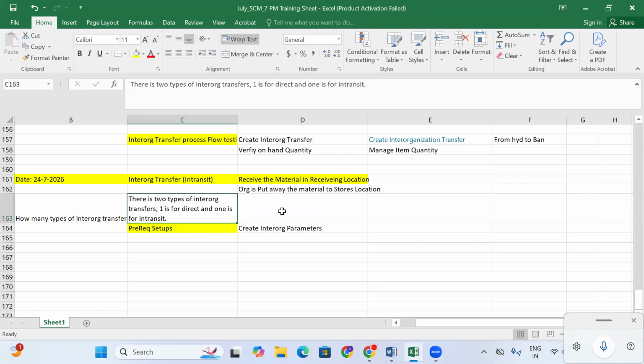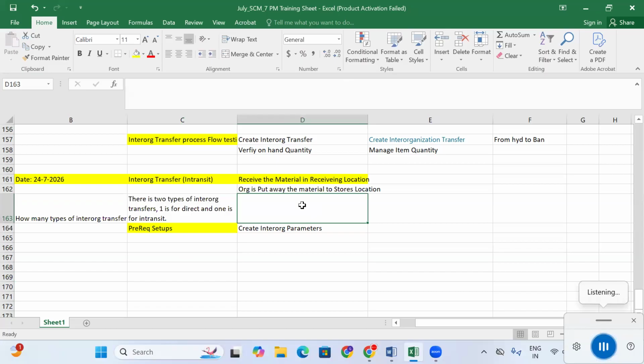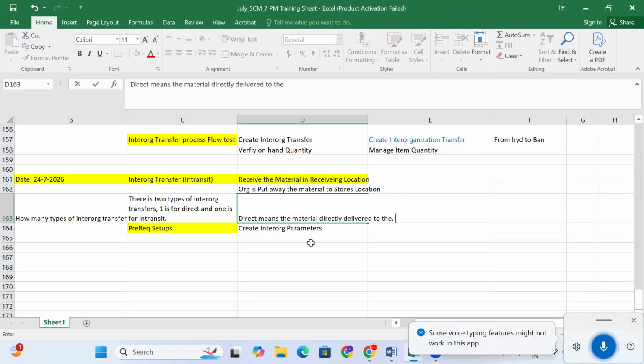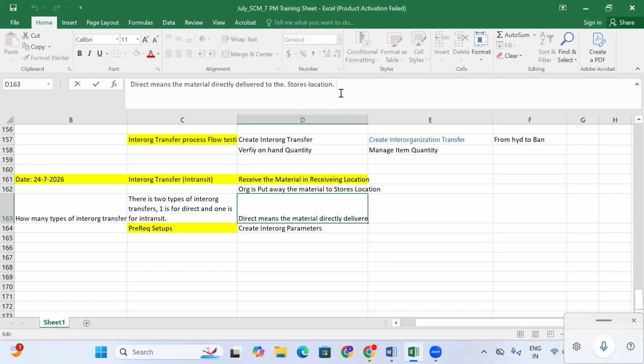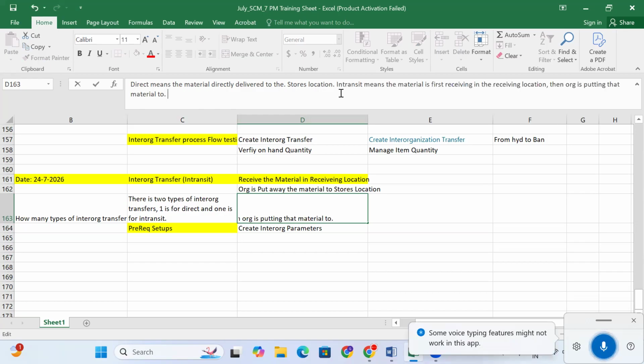Direct means the material is directly delivered to the store's location. In-transit means the material is first received in the receiving location, then the org puts that material to the destination location.